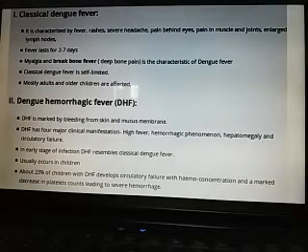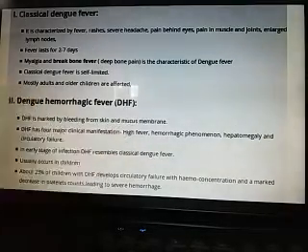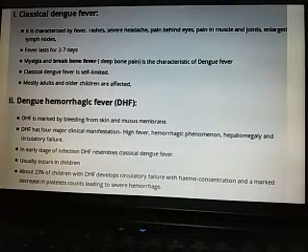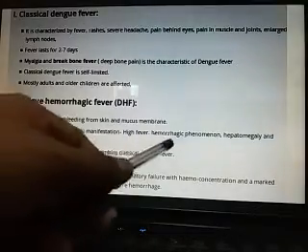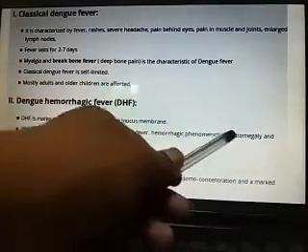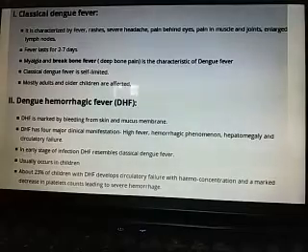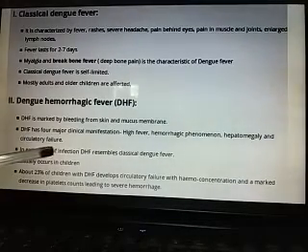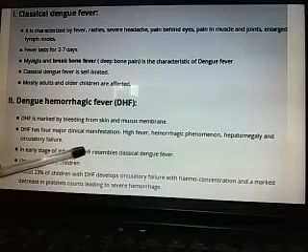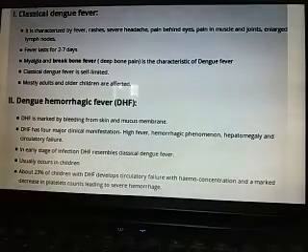Dengue hemorrhagic fever, definitely the name is hemorrhagic, that means bleeding will occur, is marked by bleeding from the skin and mucous membrane. Dengue hemorrhagic fever has 4 major clinical manifestations: high fever, hemorrhagic phenomena, hepatomegaly, that is the large size of the liver, and circulatory failure. In the early stage of the infection, dengue hemorrhagic fever resembles classical dengue fever.